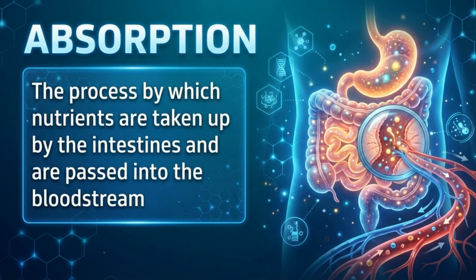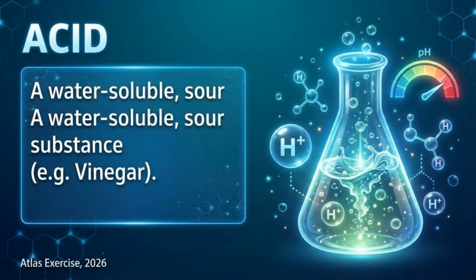First, let's define absorption. This is the process by which nutrients are taken up by the intestines and passed into the bloodstream. Absorption is a vital part of your body's digestive system, ensuring essential nutrients reach where they are needed. Next, we have acid, which is a water-soluble, sour substance. An everyday example is vinegar. Acids are substances with a pH value less than 7, indicating a higher concentration of hydrogen ions.